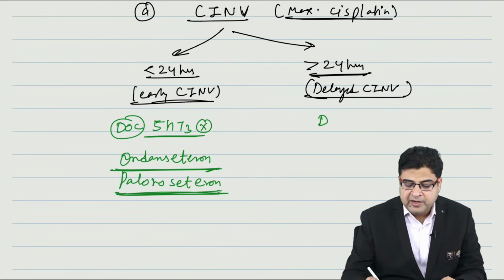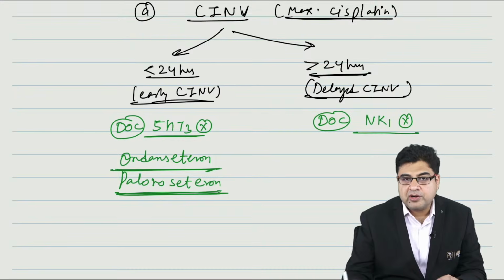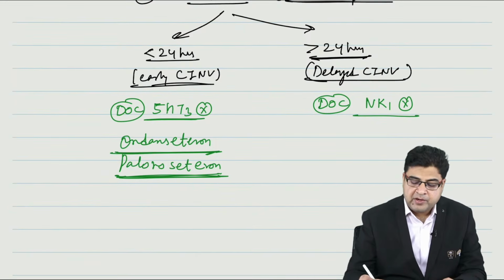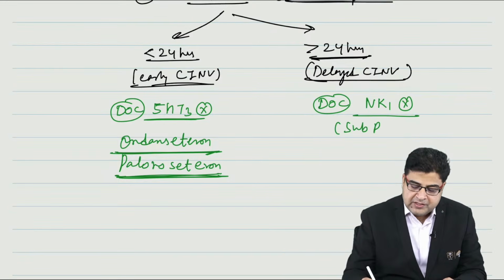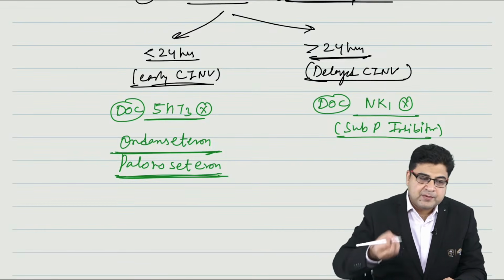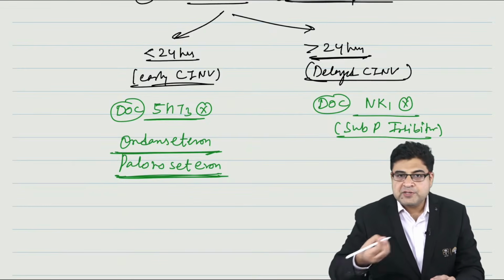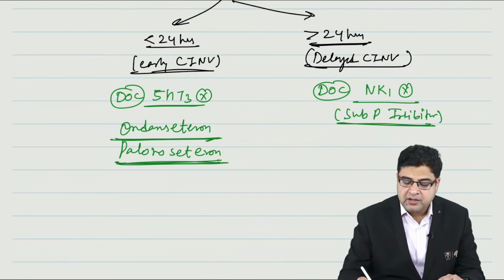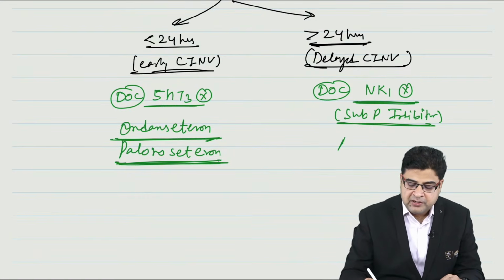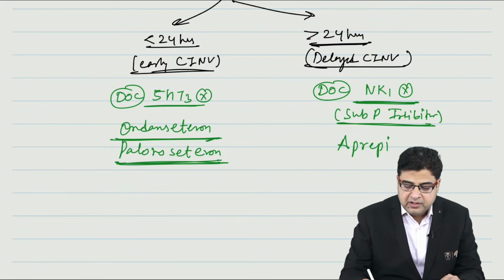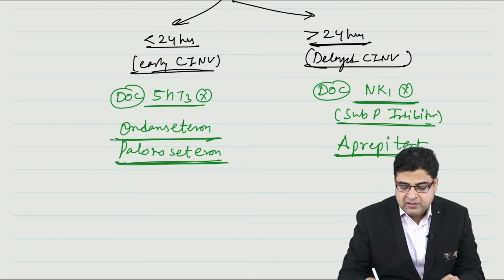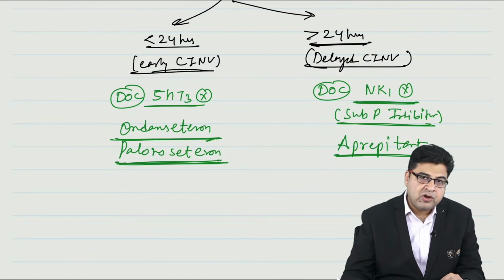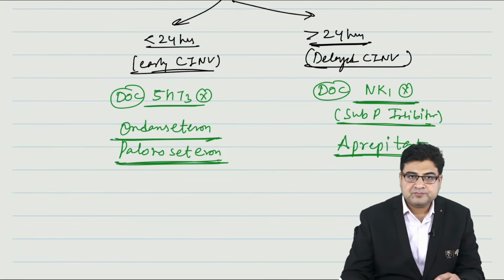Now for delayed vomiting, you will mark the drug of choice as a neurokinin 1 receptor blocker, which we also call a substance P inhibitor. Please remember, substance P means pukish substance. P means pukish, pukish means vomiting. So substance P inhibitor, neurokinin 1 receptor inhibitor. The drug name is aprepitant, a neurokinin 1 receptor blocker and substance P inhibitor.